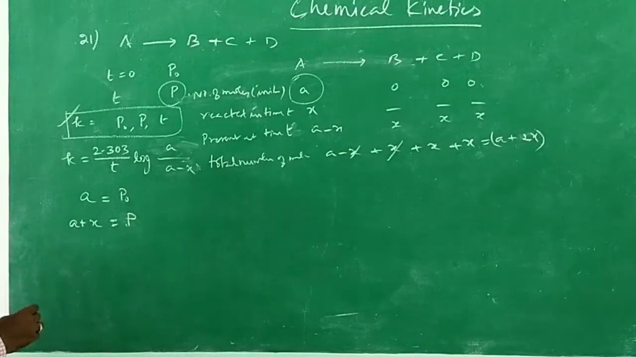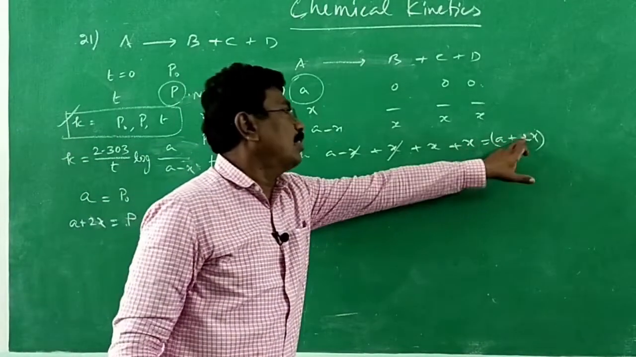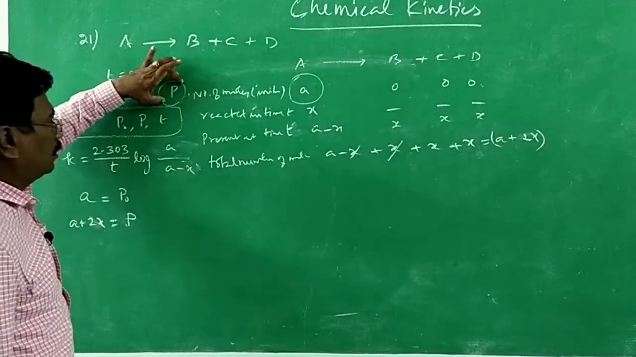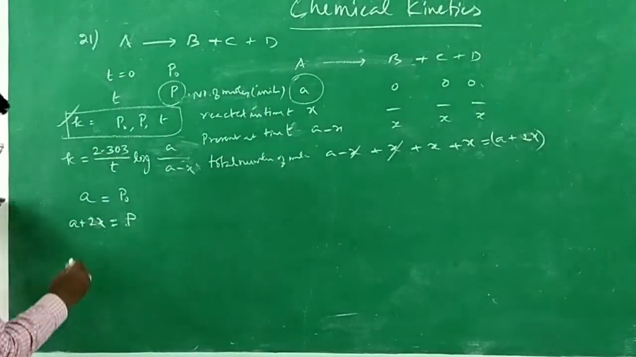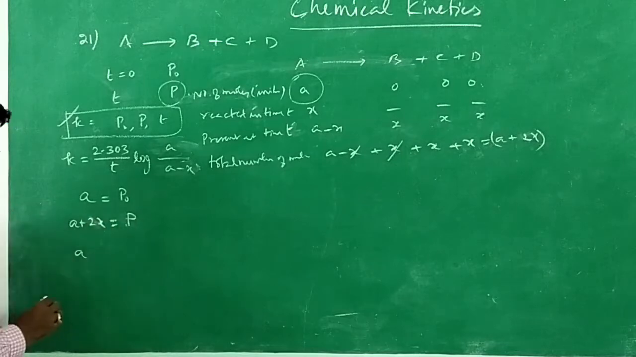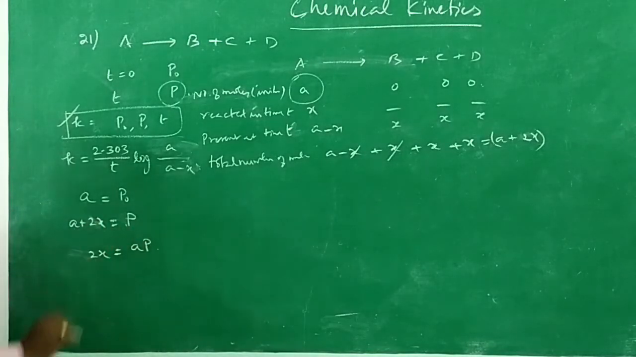For that, A plus 2x is equal to total number of moles. A plus 2x is equal to total pressure. Total pressure is due to total number of moles, A plus 2x. So, A plus 2x is equal to this much. So, 2x is equal to P minus P naught. Am I correct?